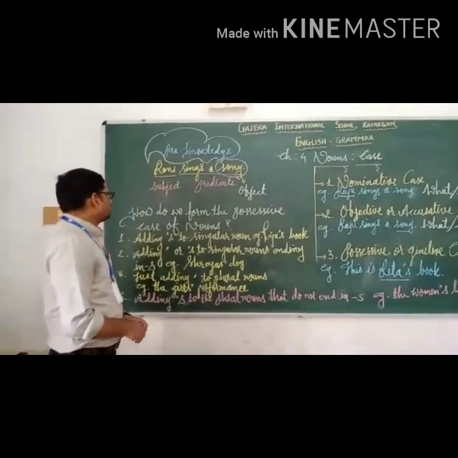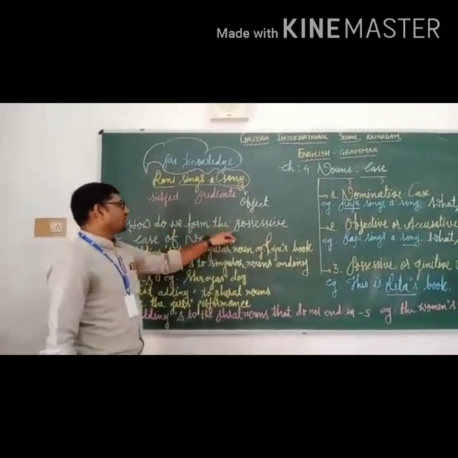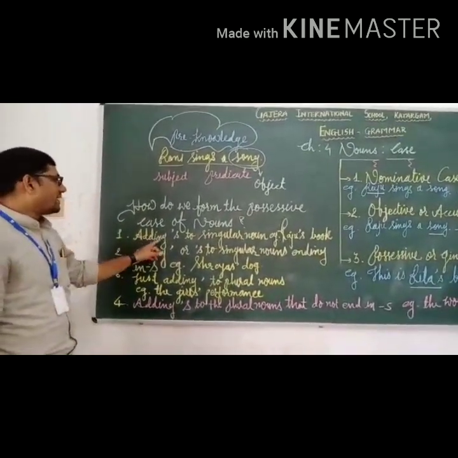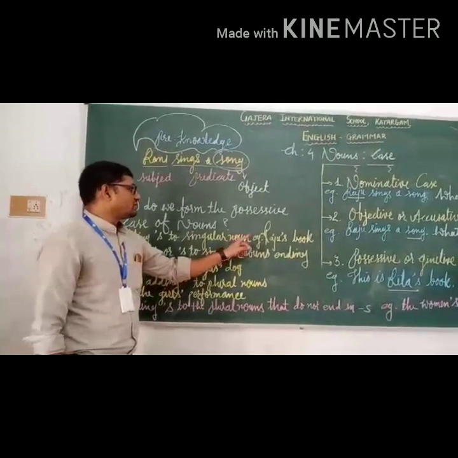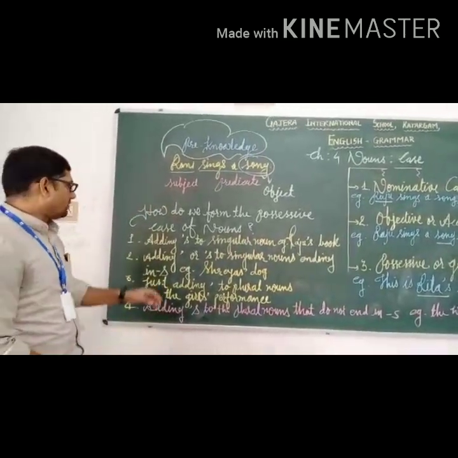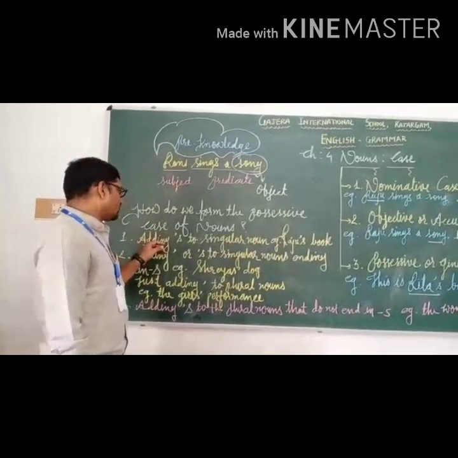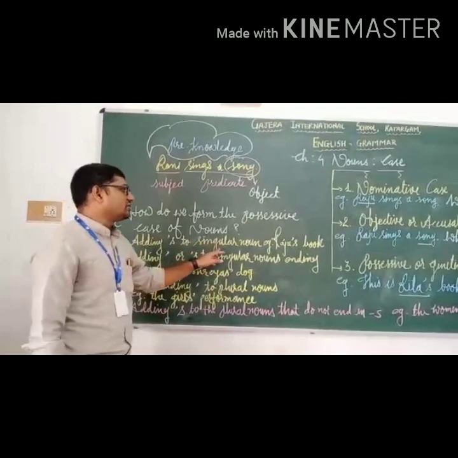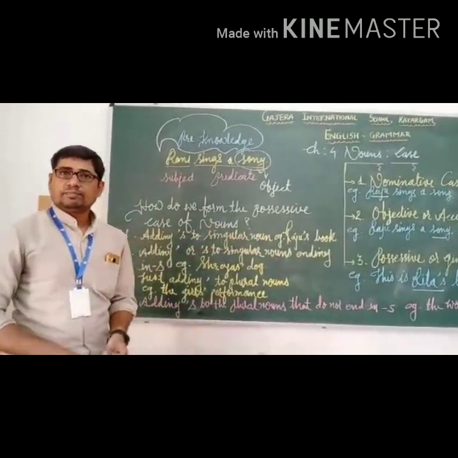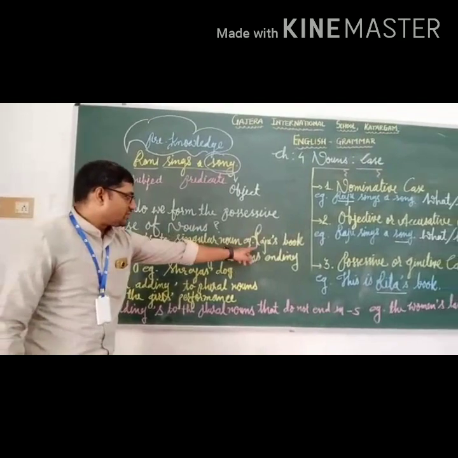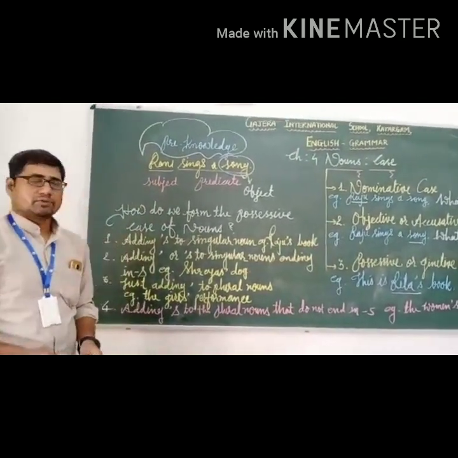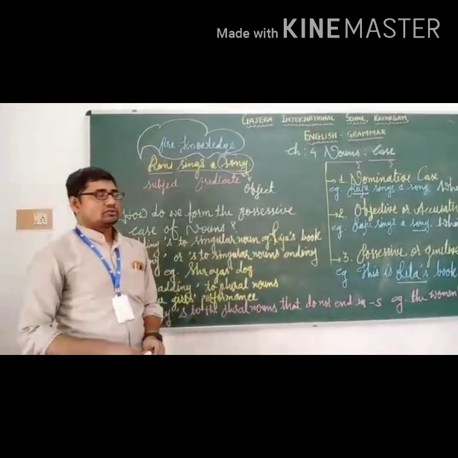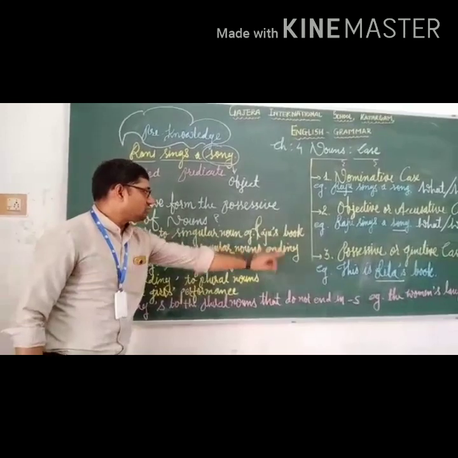Now the question is how do we form the possessive case of nouns? First one, adding apostrophe S to singular nouns. First rule that we can take here is generally we use apostrophe S with the singular noun to form the possessive case. So example is kept here, like Raju's book. Raju is the proper noun, singular noun. And apostrophe S is added, so it is called possessive, Raju's book.